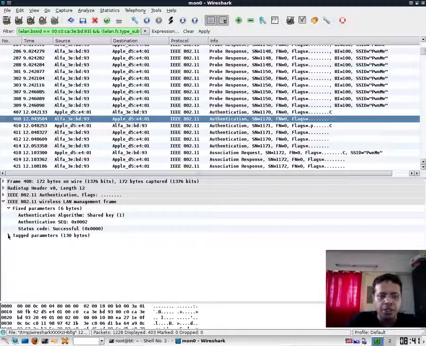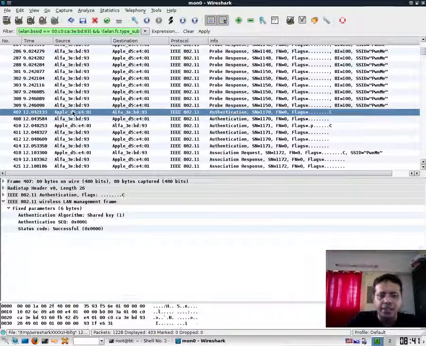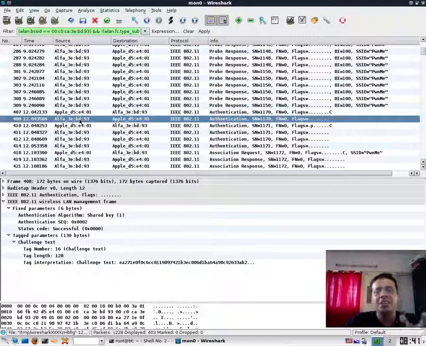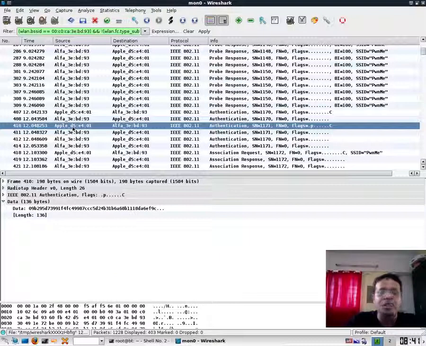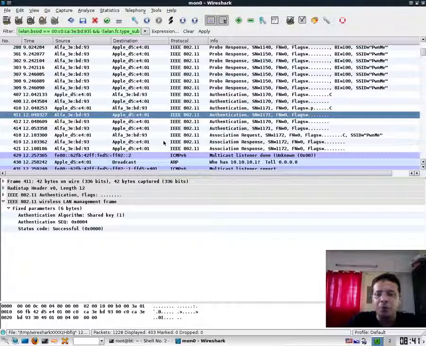The interesting thing here is that the client sent a request for auth. Our fake AP, just a fake WEP AP for the authorized network, sent an arbitrary challenge text. The client stupidly encrypted that with the real WEP key, and our Alfa card happily said, you're authenticated. Great. And from that point on, data started.